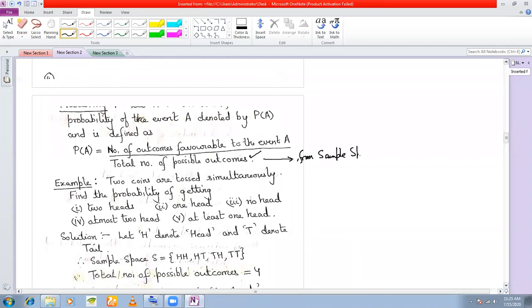From the sample space, you will get all the possible outcomes; you can count the number of outcomes in it. The number of outcomes favorable to the event A will be the elements that you pick up from the sample space for the event you are defining.